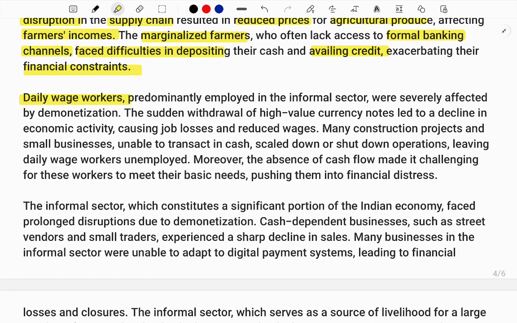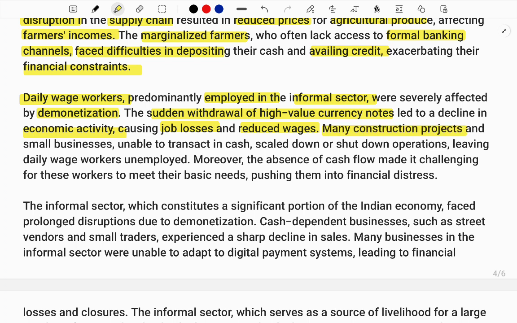Next, I'm discussing the daily wage workers. Daily wage workers are employed in the informal sector, working day to day for their livelihood, for their food, for their family. They need to work daily and get cash of 500 to 600 or 700 per day. But demonetization gave a shock to them, because of the sudden withdrawal of high value currencies. Economic activity reduced drastically, jobs were lost, and wages were reduced, because daily wage workers need daily jobs. When economic activity is reduced, the income will be less.